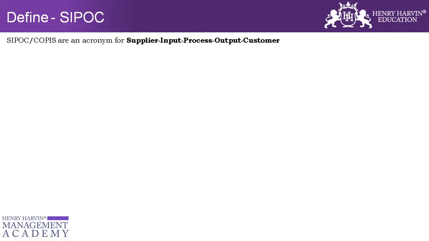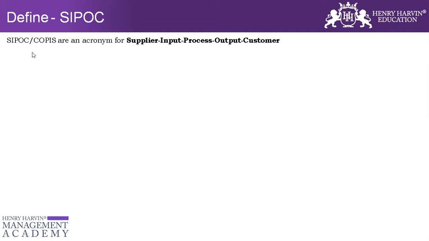What does SIPOC stand for? SIPOC stands for supplier, input, process, output, and customer. SIPOC can also be looked at from a COPIS perspective. The only difference is that here we start from supplier, input, process, output, customer, and there we start from customer, output, process, input, and supplier. So we can look at any of these.